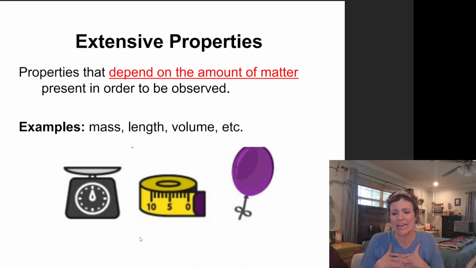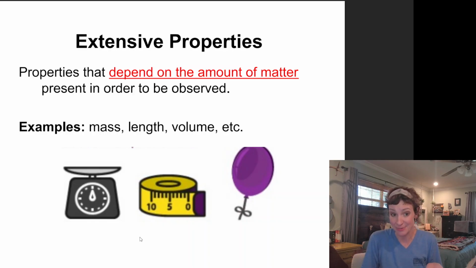So for example, the volume of water, that would be an extensive property.